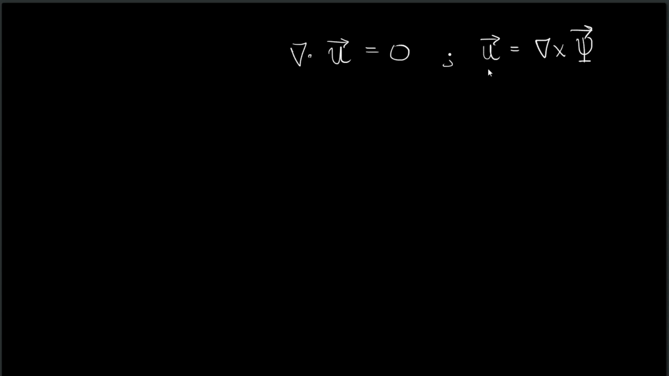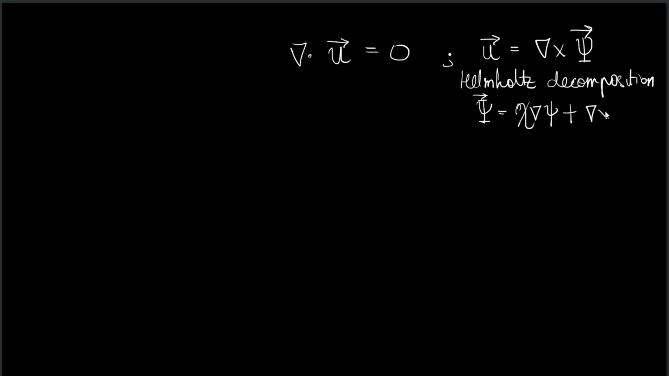Moreover, I can use what is called the Helmholtz decomposition theorem to write this particular arbitrary vector as a combination of chi grad psi plus the curl of another vector. This is called the Helmholtz decomposition theorem. But now because u is already the curl of this, I can drop the curl term.